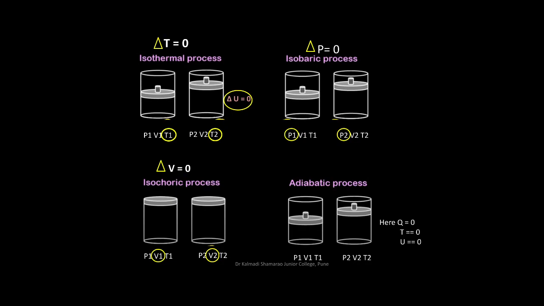So, it is then added to the internal energy of the system. Thus, internal energy increases and hence temperature of the system also increases during adiabatic compression. Hence, we can say that in this process, the change in temperature and the change in internal energy is not equal to 0.